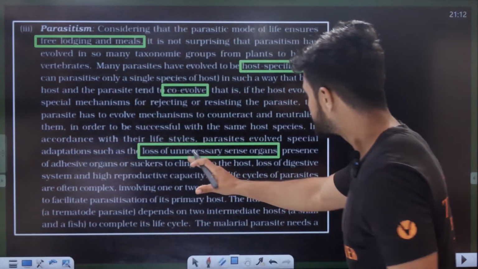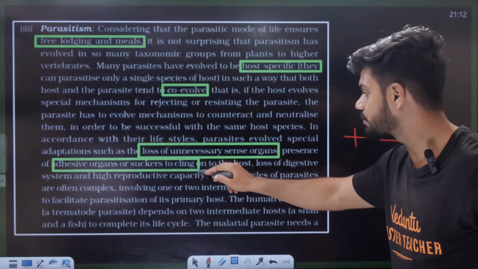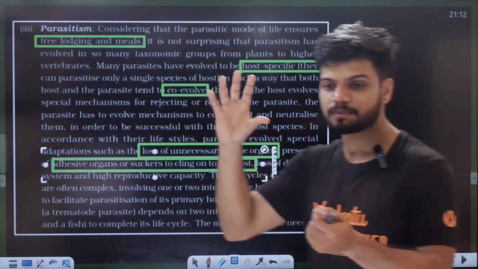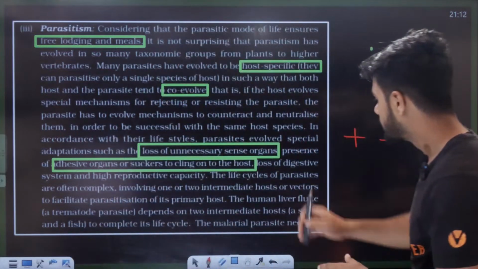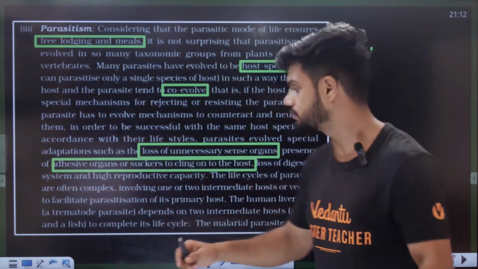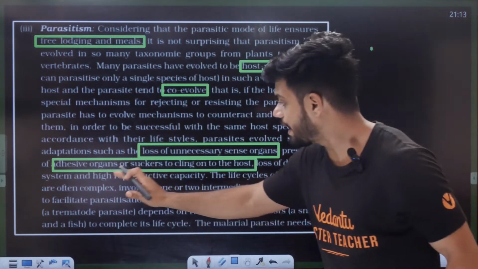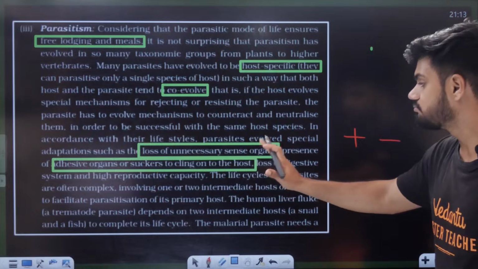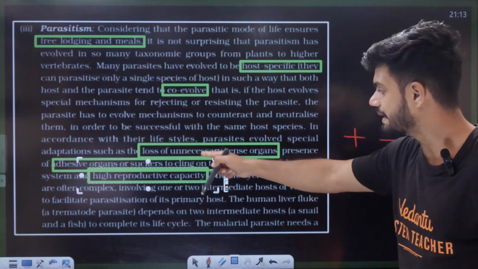Okay, so loss of sensory organs, presence of adhesive organs or suckers to cling onto the host. There is an attachment, it can attach onto you, clingers. Okay? Loss of digestive system: completely, the digestive system is gone. Loss of digestive system, not there at all now. High reproductive capacity comes. So all of these are PY students. They have asked all of these as examples in your exams.